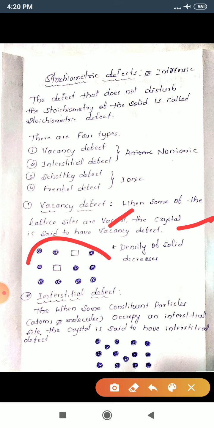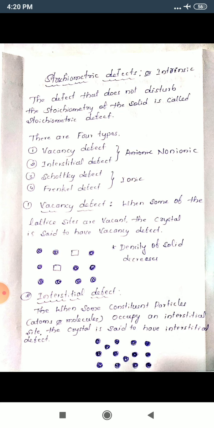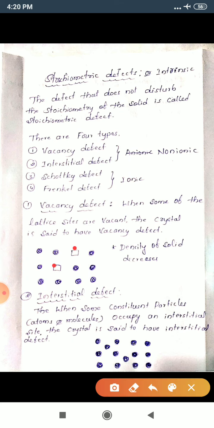It is a crystal lattice, and these are called lattice sites. So here two sites are vacant, hence it is called vacancy defect. Here these two lattice sites are vacant, hence the density of the solid decreases.